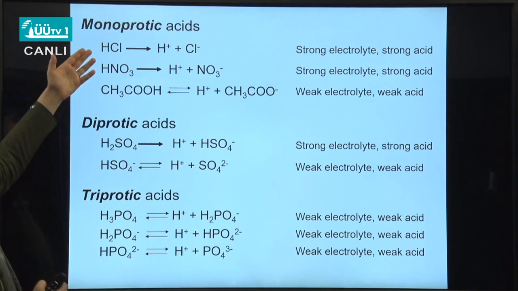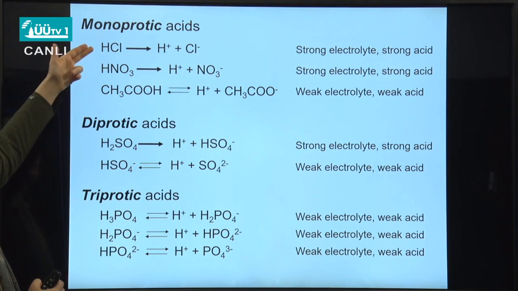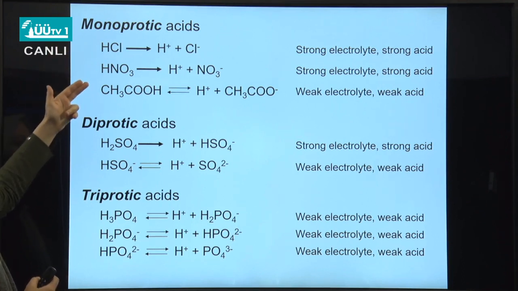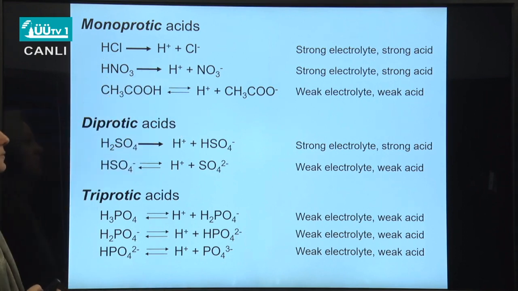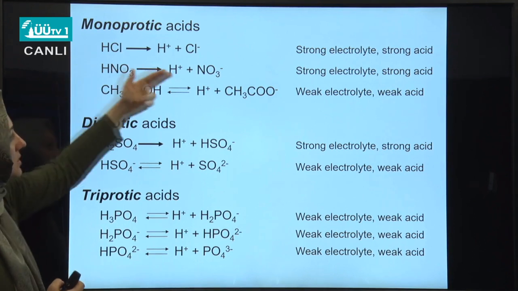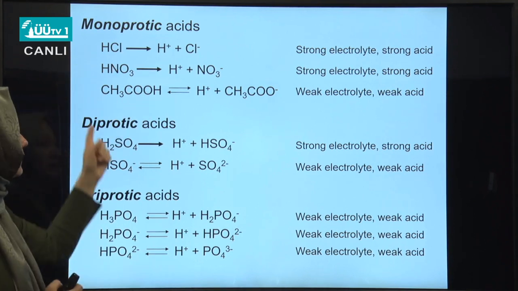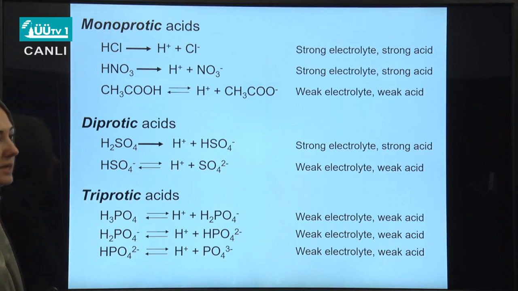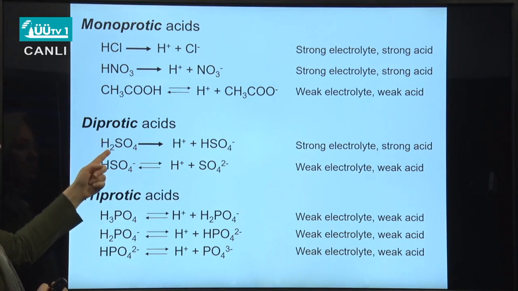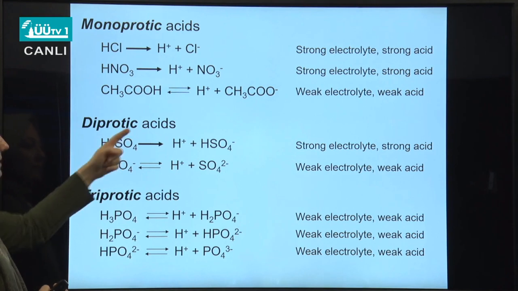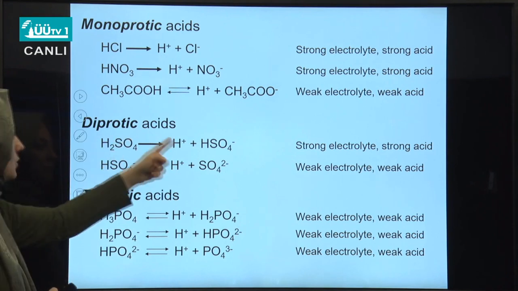For instance, these are monoprotic acids: hydrogen chloride, hydrochloric acid, nitric acid, and acetic acid, because they have only one ionizable proton. So the first two are strong electrolytes and strong acids, and the third one is a weak electrolyte and a weak acid.